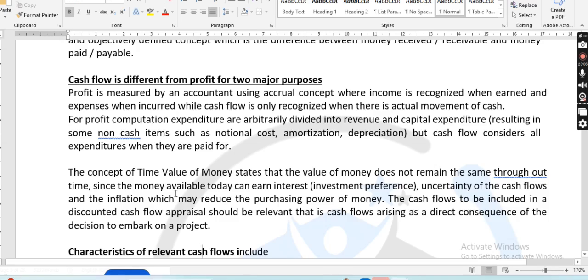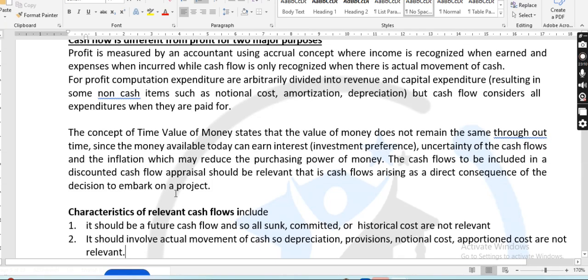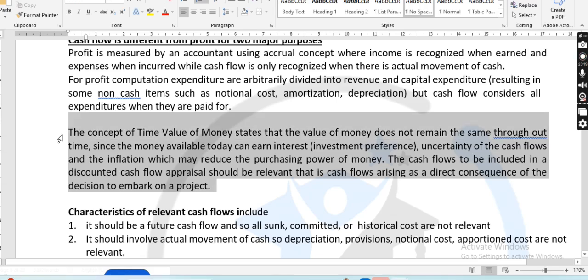It should be based on the relevant cash flow. And that cash flow will consider the time value of money, as well as some uncertainty, which is inflation. We will get to that part, but you need to understand this, right?